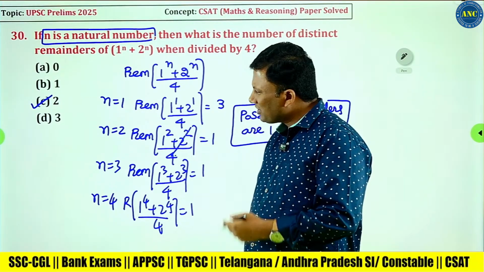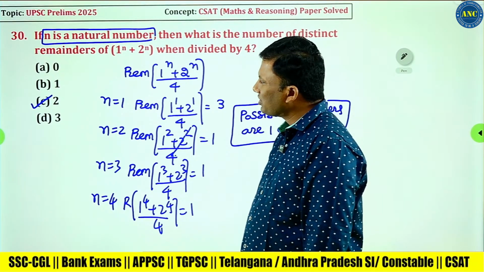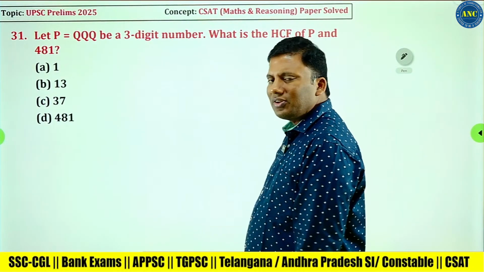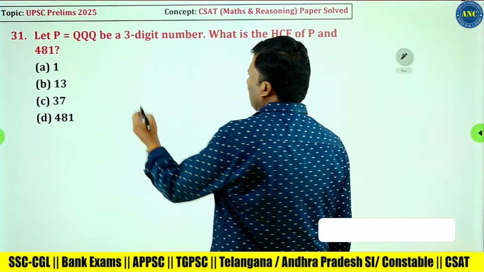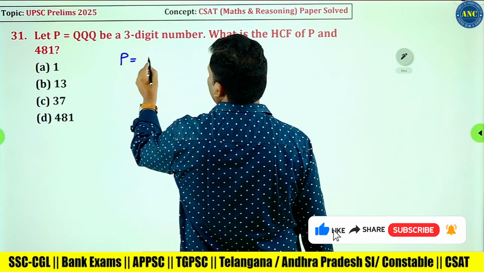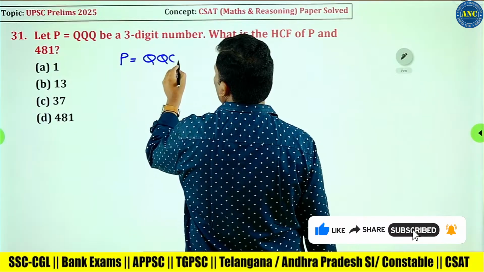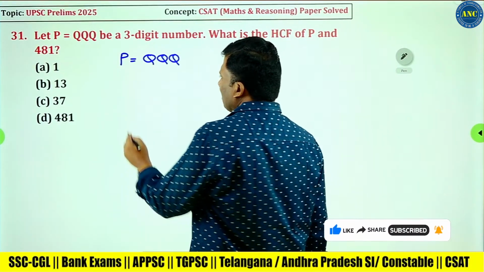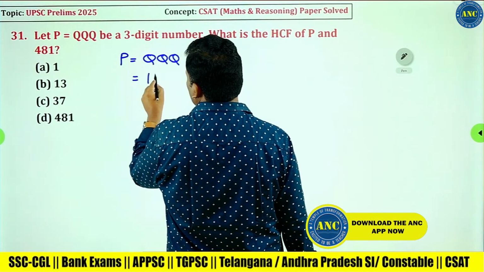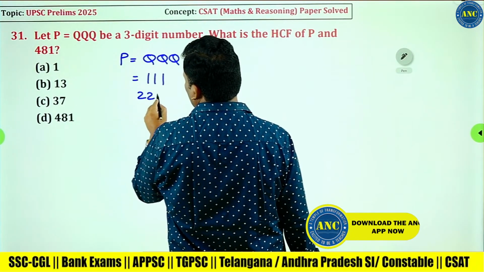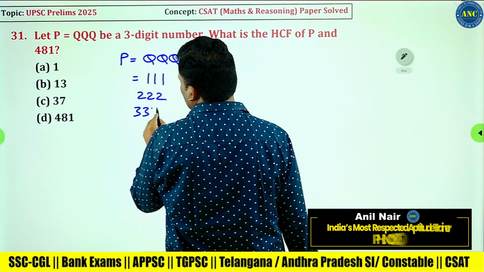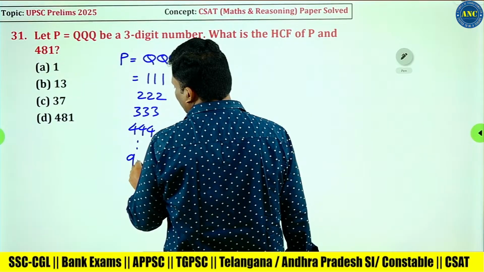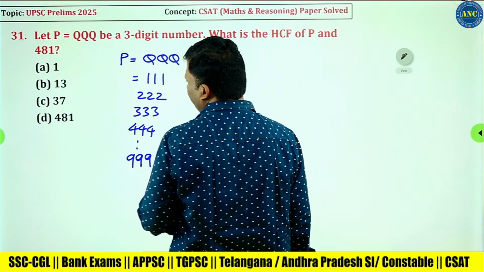I think I have seen a lot of number system questions, sir, in the CSAT paper. Any other question is there? These are also number system questions. P is equivalent to Q, Q, Q. This is a very, very important concept, sir, right? Q, Q, Q means it is 111, it is 222, it is 333, it is 444, and so on up to 999.